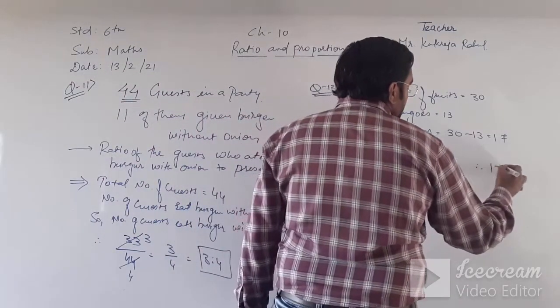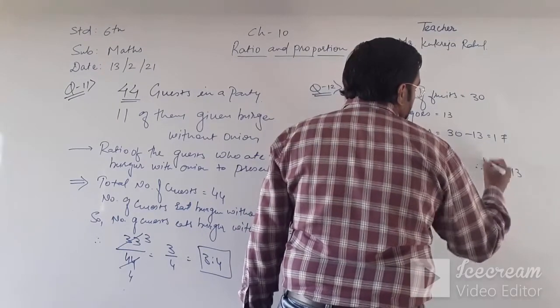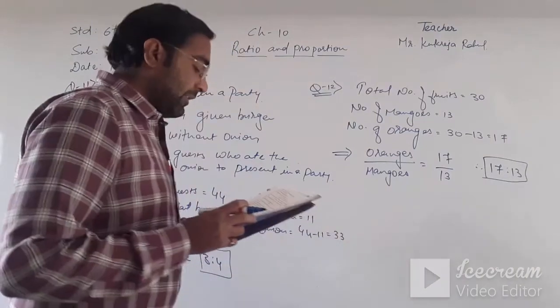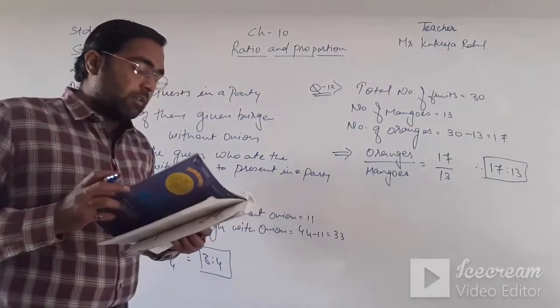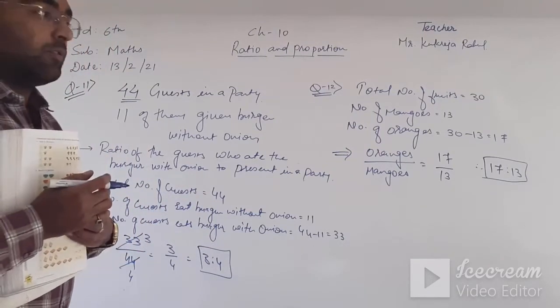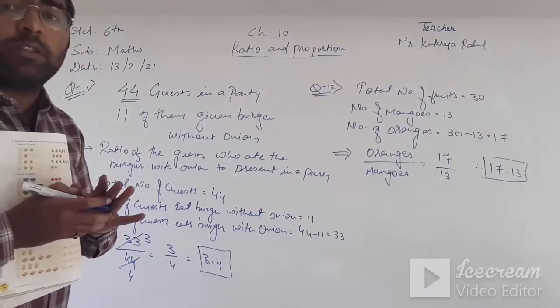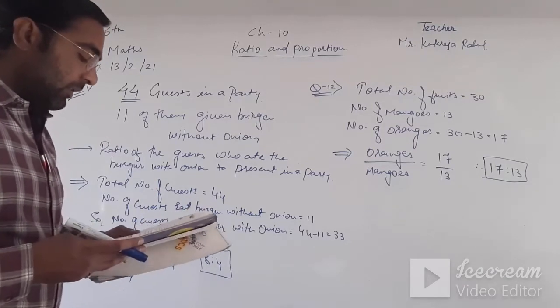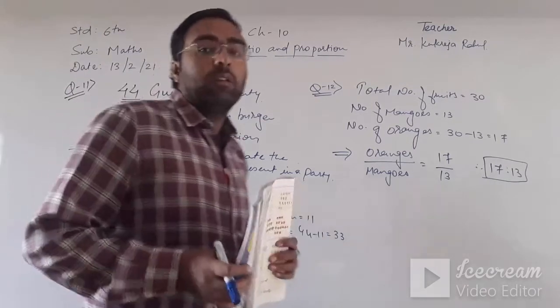So my final answer is 17 is to 13. Clear? First of all note down both of these sums, and then we are moving on to question numbers 13, 14, 15 and 16.